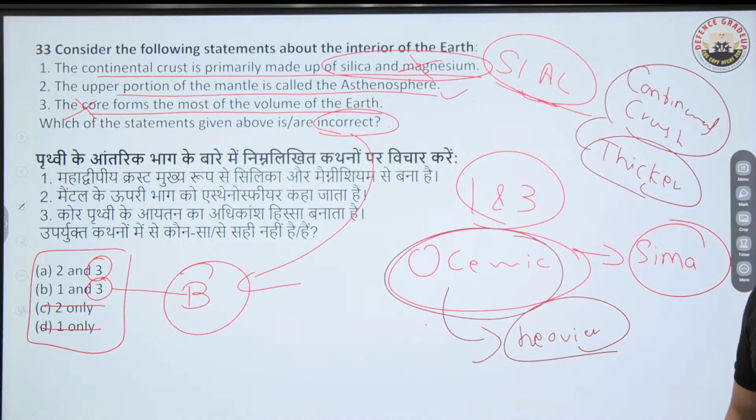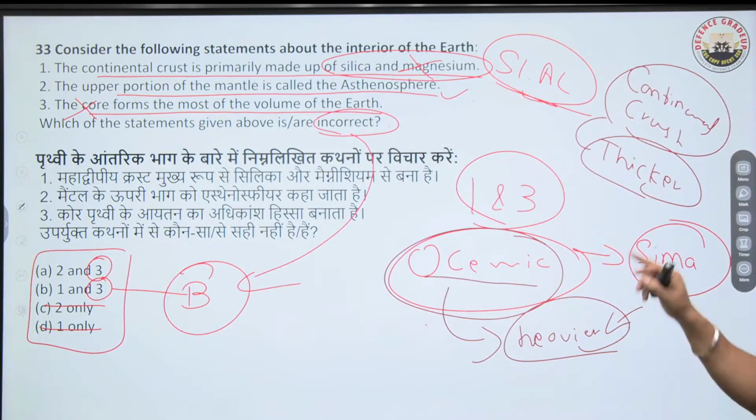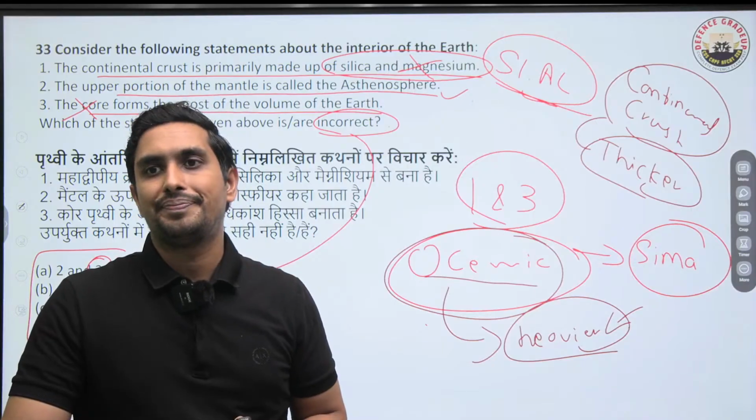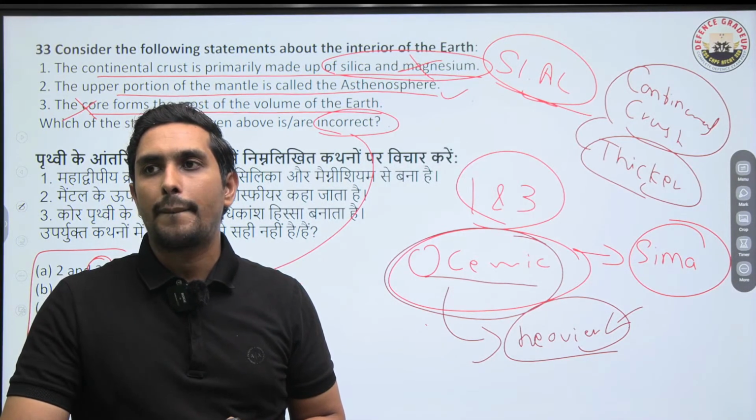That's one concept. But if I talk about the weight or the density or the heaviness, oceanic crust is heavier as compared to the continental crust. So remember, these basic points have to be very much clear. These are some of the basic points which we have to be keeping in our minds.